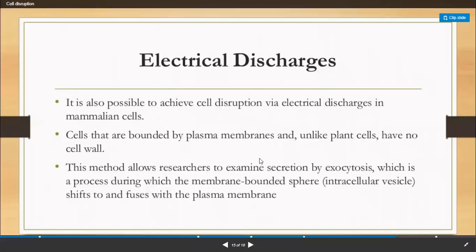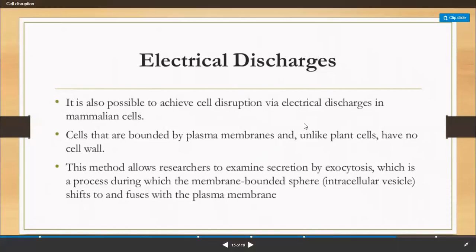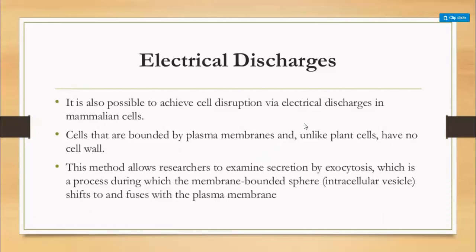The next method is electrical discharge. It is also an important method for cell disruption, and it is mainly used for mammalian cells. What we do is apply an electric field to the cells. When the electric field is applied, the cell will go into exocytosis, and the membrane-bound cellular materials will get out of the cell, and the cell will be disrupted.